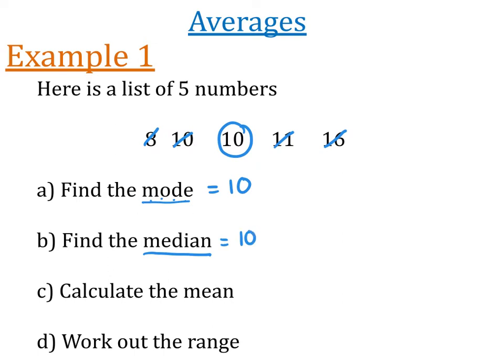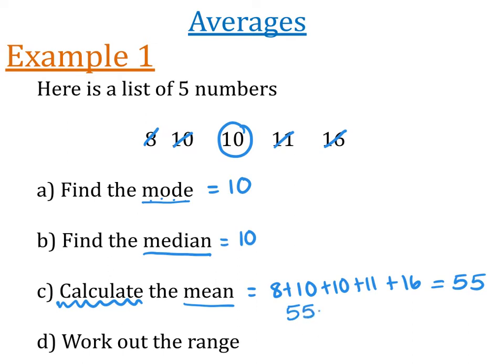If we want to find the mean, it says calculate, so we're actually going to have to do some maths this time. In order to calculate the mean, we have to add up all the numbers. So 8 plus 10 plus 10 again, plus 11 plus 16. 10, 20, 30, 40, 47. That is going to give us 55. Now, there's 5 numbers, so we have to divide by 5. 55 divided by 5 is 11. Now, when you're going to find the mean, what I'd like you to do is do it as 2 separate calculations. Do your adding up and then do your division.